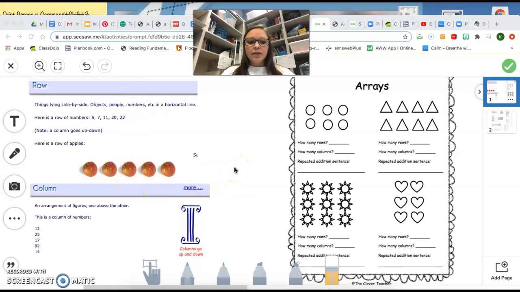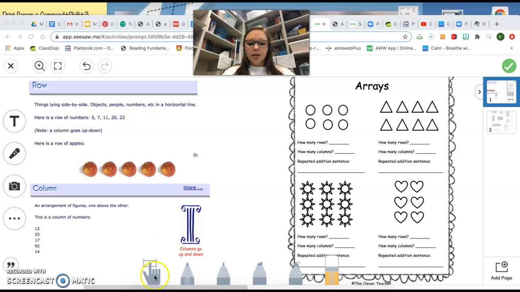A row is when things are lying side by side, just like these apples. It can be any object, numbers. They are going this way, horizontal. Rows are horizontal. They go from side to side.